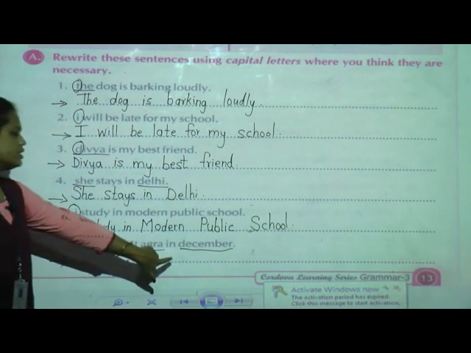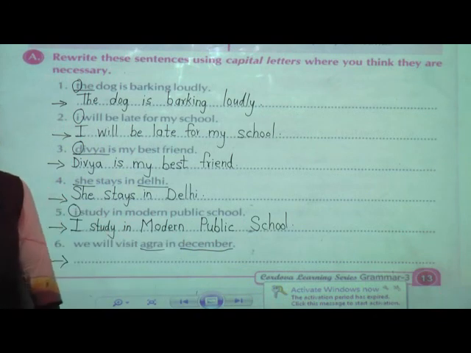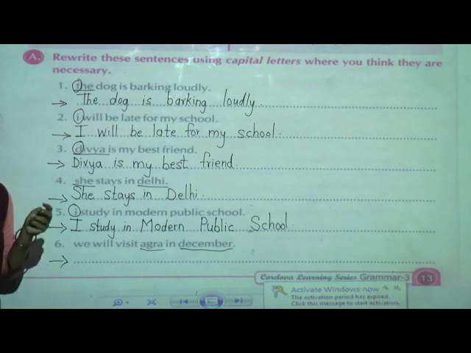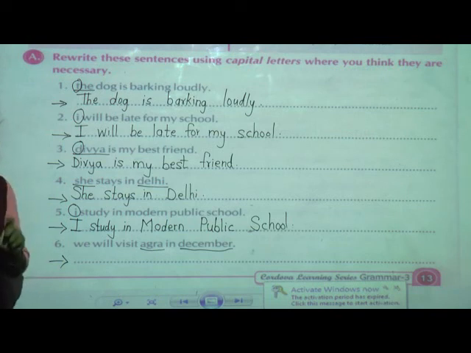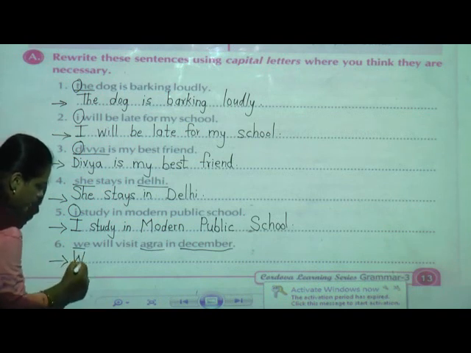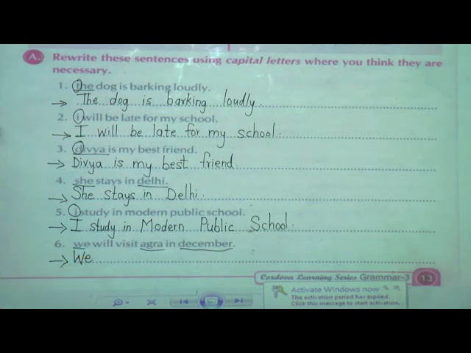So two things here have come. Now what to do? Again, whenever it comes in the sentence, city name, person name, school name, or the month's name, or the day's name, first letter we have to use the capital letter. So while writing the answer, first always we have to begin with the capital letter.